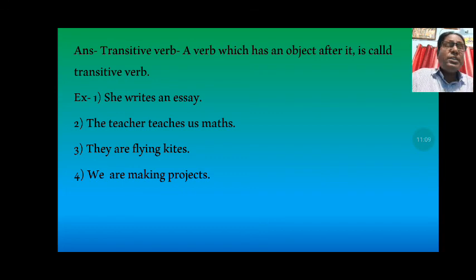So here teaches is also a transitive verb. They are flying kites. Here after the verb flying, the word kites is the object. And so flying is also a transitive verb. We are making projects. Here also in this sentence after the verb making there is an object, and that is projects, and so the verb making is transitive.